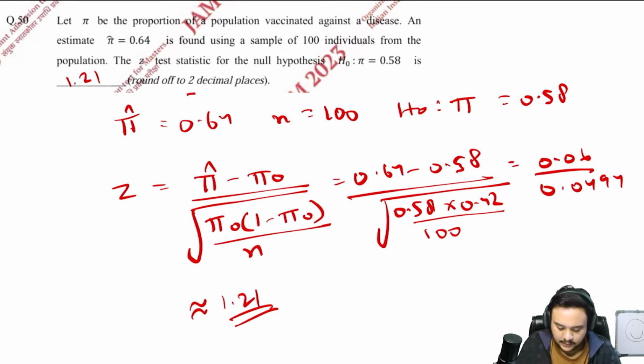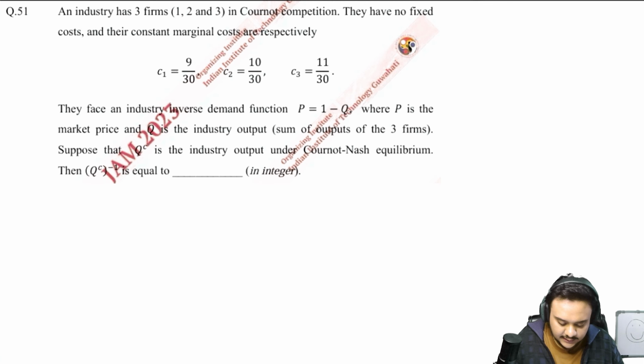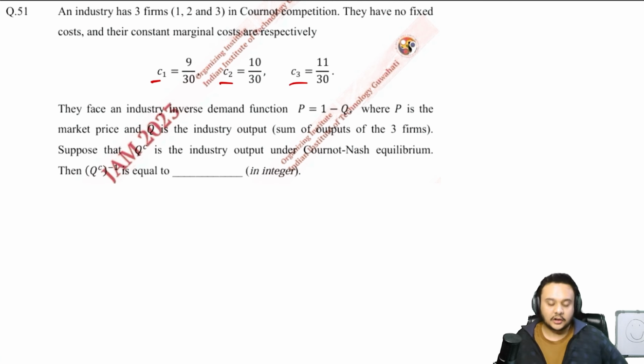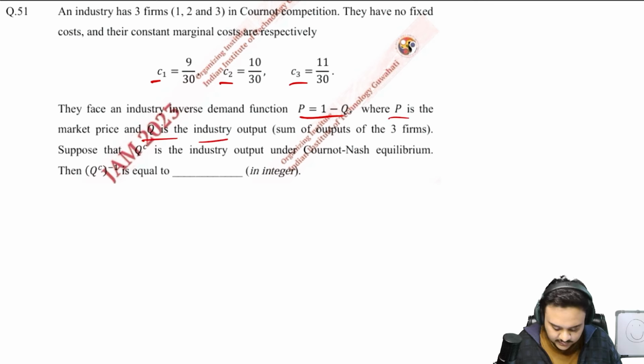Let us move on. Okay, now the 51st one says that an industry has 3 firms in Cournot competition. They have no fixed cost. Their constant marginal costs are given. Okay, these are all marginal costs. So they face an industry inverse demand function is this. P is a function of Q, and Q is the industry output, the sum of outputs.